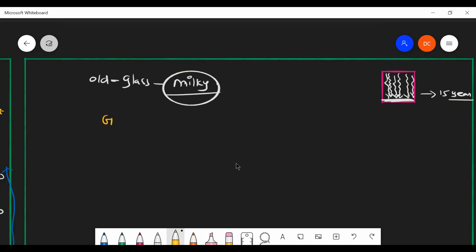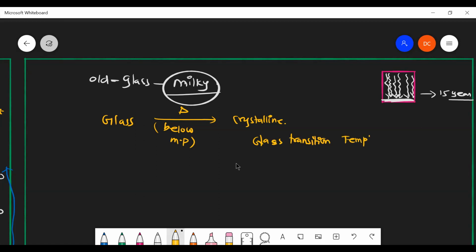And one more thing: if glass is heated below its melting point, at a particular point it starts to become crystalline. That temperature is called the glass transition temperature.